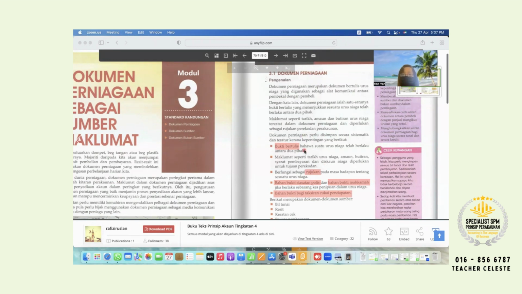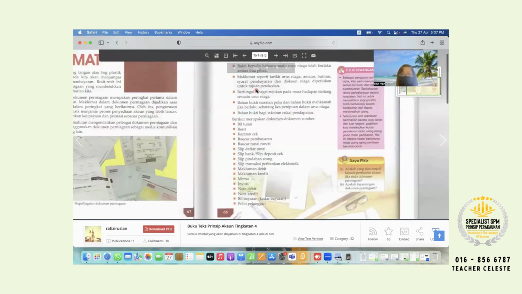Here got 4 here, right? So at least you have to memorize 3. And on your document you got the maklumat tambahan, which is amount, butiran, syarat pembayaran, all these things. All clear? Okay, so next continue.